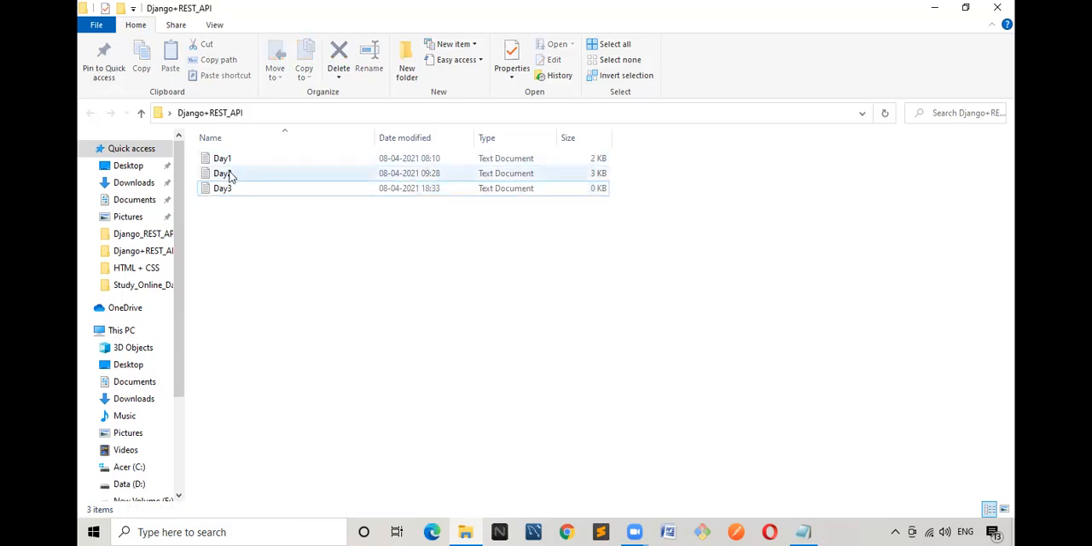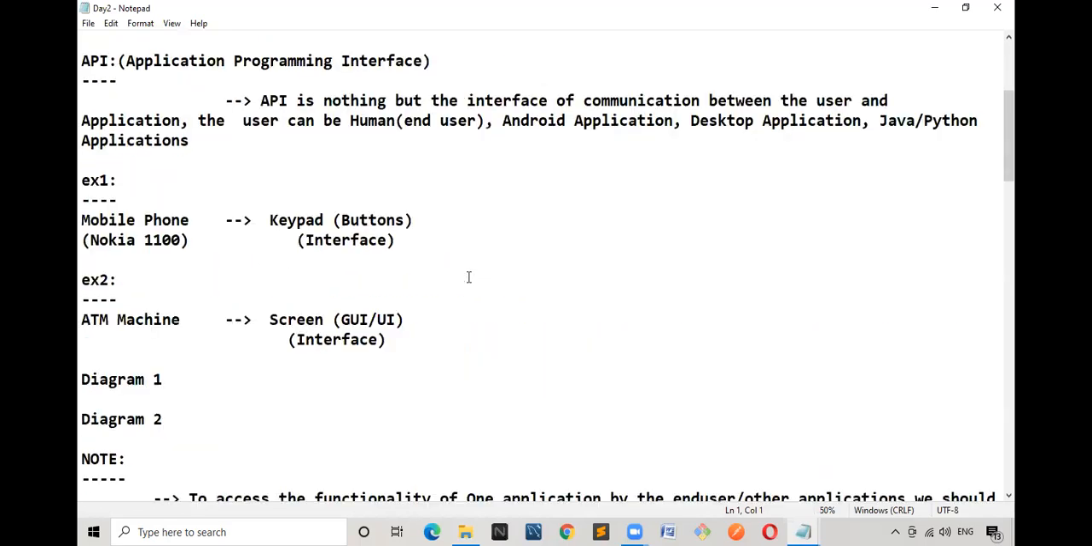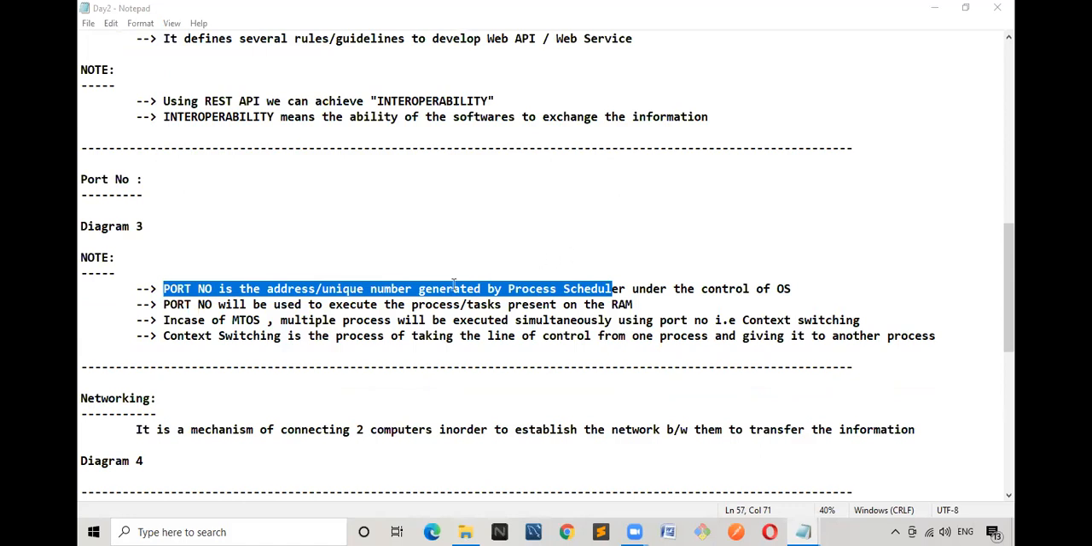That's all. So it's very simple. The definition, whatever I have told. Port number is a unique number. Port number is the address or unique number generated by process scheduler under the control of what? Operating system. Similarly, port number will be used in order to execute the task or processes available on the RAM, and simultaneously it will happen under the control of process scheduler. That is technically referred as what?